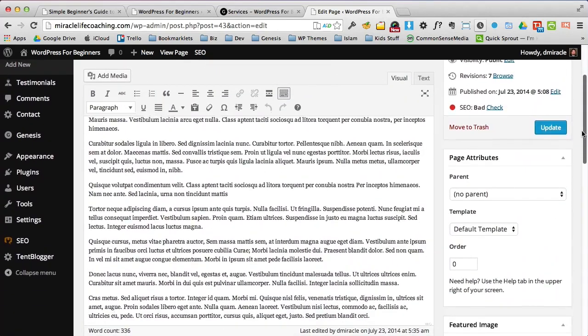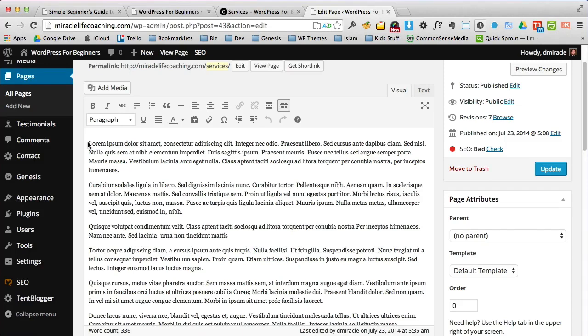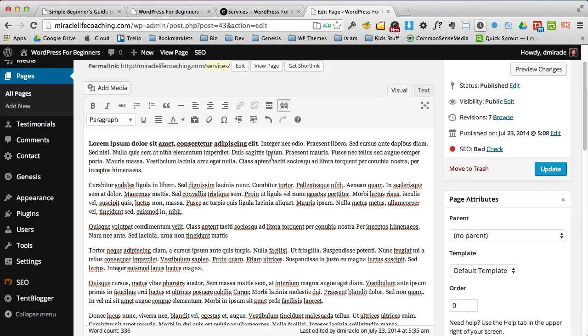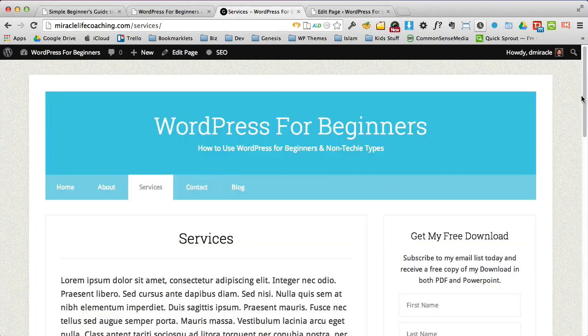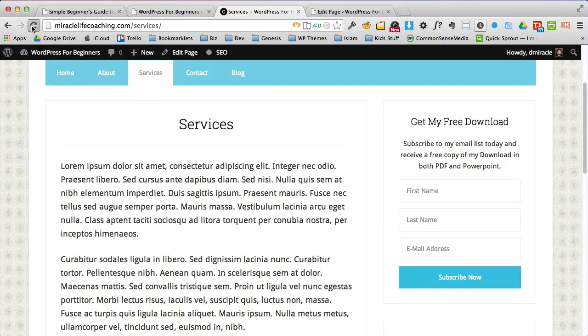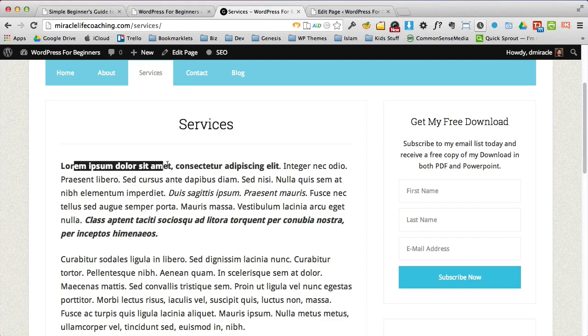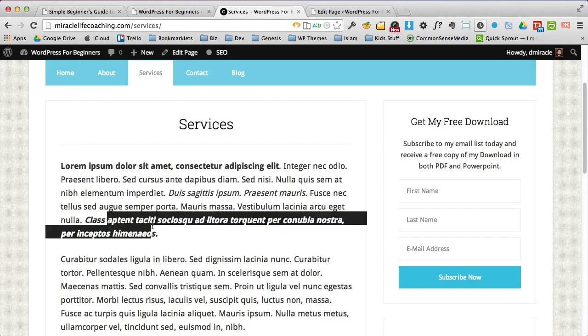Okay, so let's start with making this bold. So we're just going to take this text, and we're going to make this text bold. Then maybe we'll take this text, and we'll make this text italic. And then finally, we'll take this text, and we'll make it bold and italic. That way we can see those updates. Now you see I've just made 3 edits to the page. I'm going to update that. I'm going to go back to our services page on our website, and I'm going to refresh it. And look at that. You see here's my bold, here's my italic, here's my bold italic.